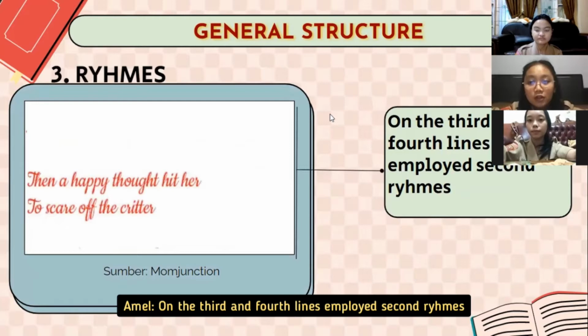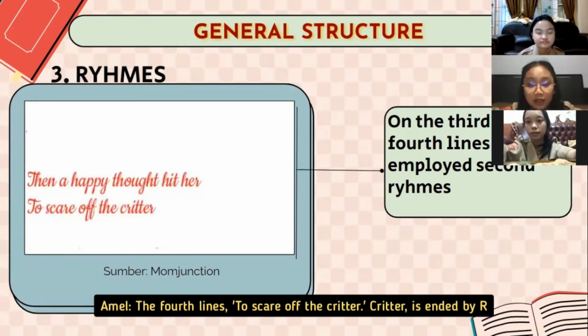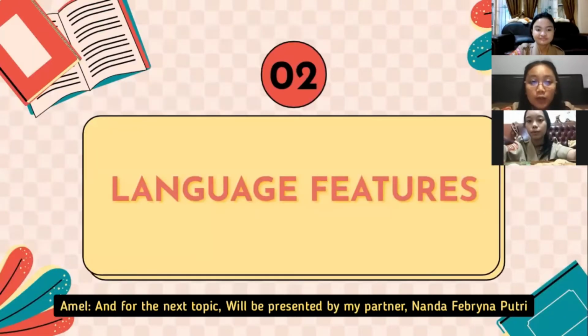The 3rd and 4th lines employ a second rhyme. 3rd line, then a happy thought hit her, her is ended by R. 4th line, to scare off the critter, critter is ended by R. And the next topic will be presented by my partner, Nanda F.